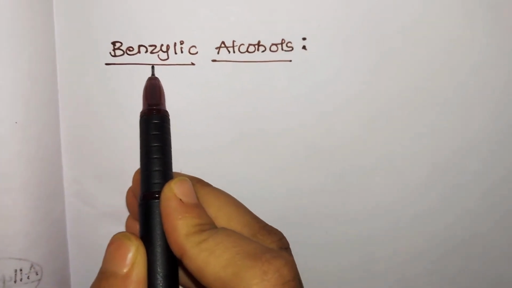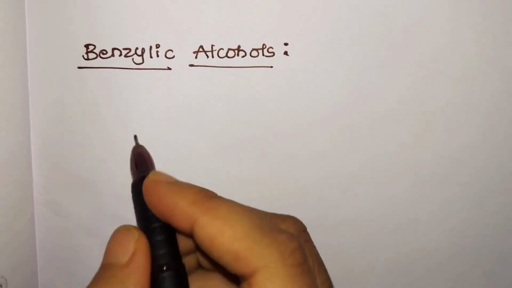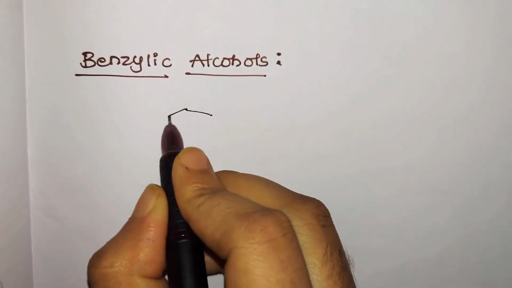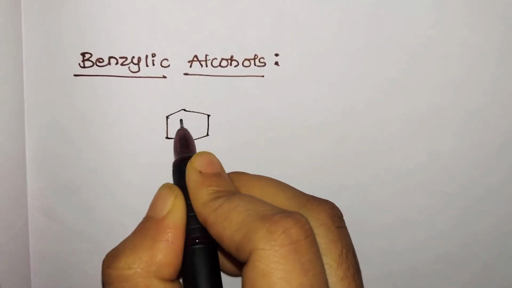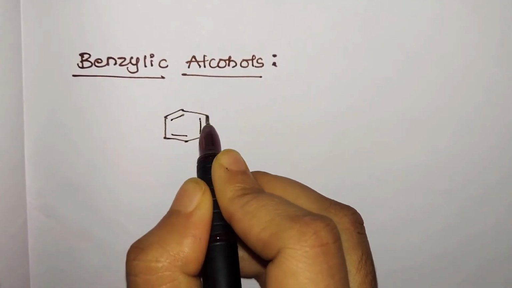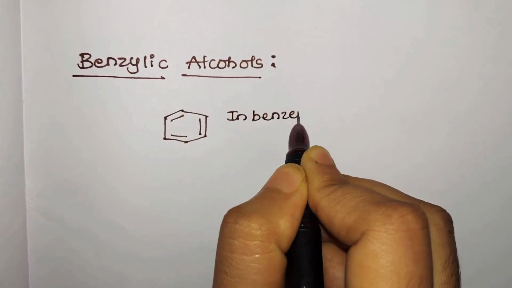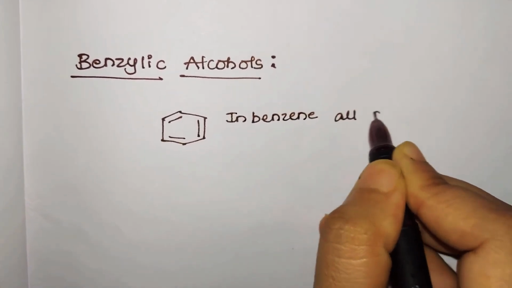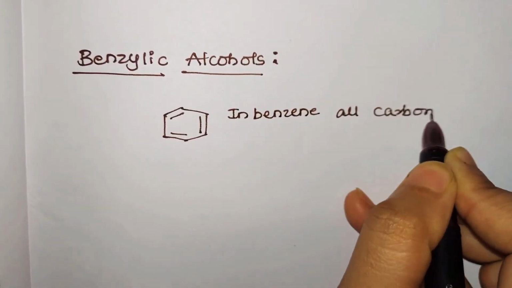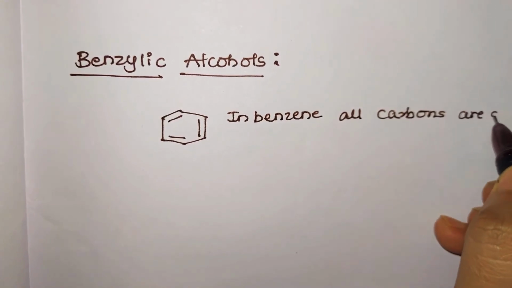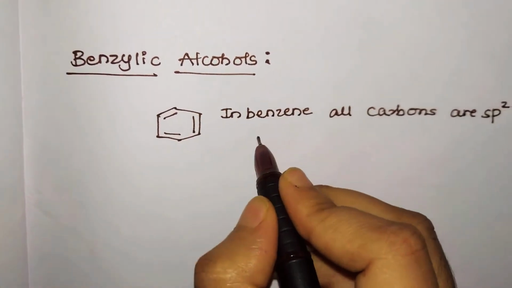So next is benzylic alcohol. I hope you remember what you mean by benzylic carbon. So we'll just recall it. So we'll consider a benzene ring, and one thing you have to remember here, in benzene ring, what is the hybridization of each carbon atom? See, it is bonded to 3 sides. So it is always sp2 hybridized.